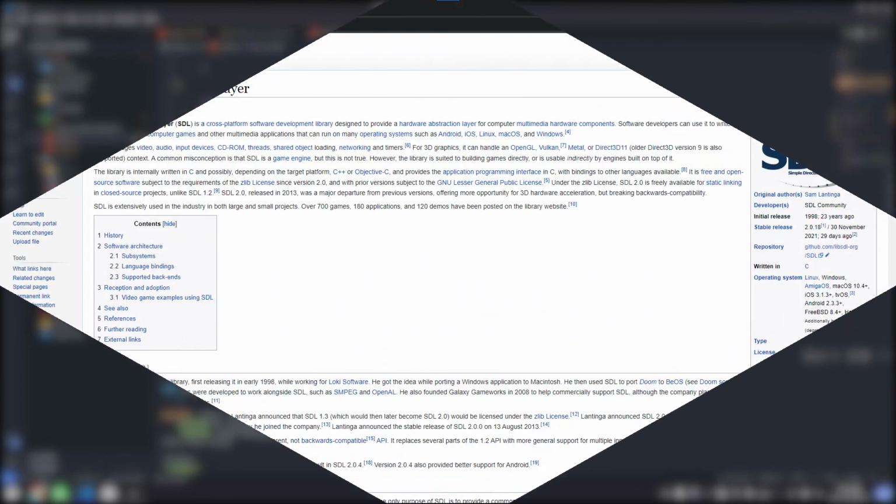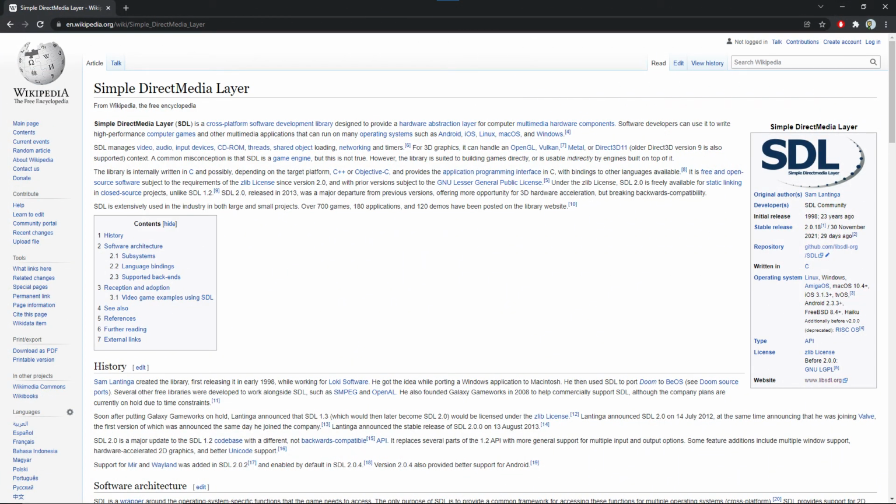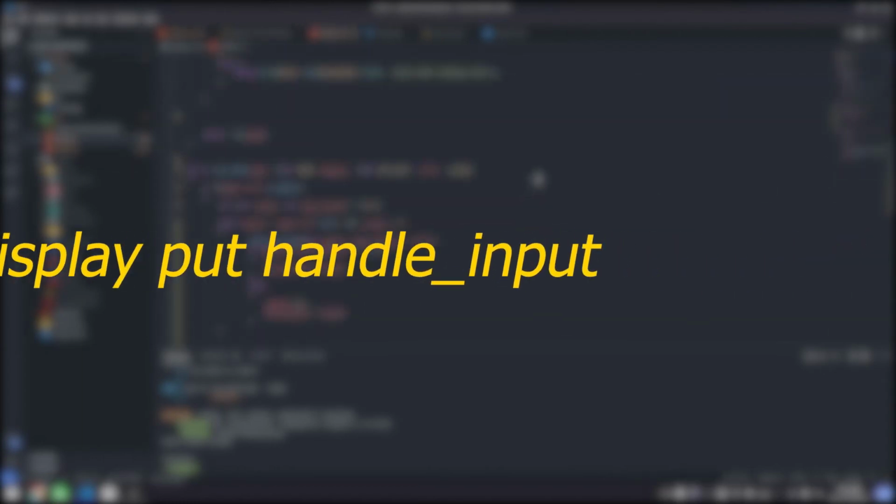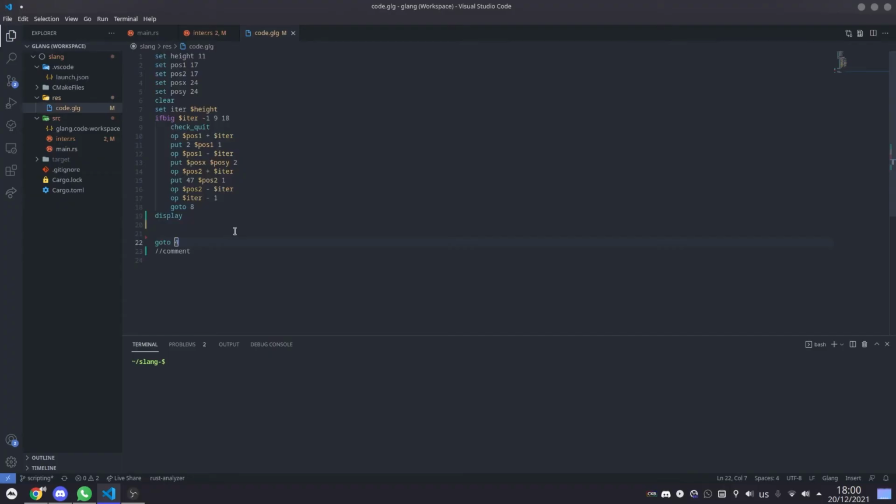The next thing on the list was adding a way to do graphics in Glang, so I can make an actual game. So I decided to give every Glang program a window with a 50 by 50 pixel grid. I did that by using SDL, your go-to 2D graphics swiss army knife. It was then a matter of adding commands to make changes in that grid, and the graphics API was done. That was it. The language is advanced enough to create games with. So I created a new empty script and started coding.